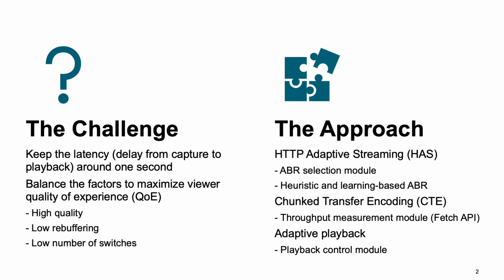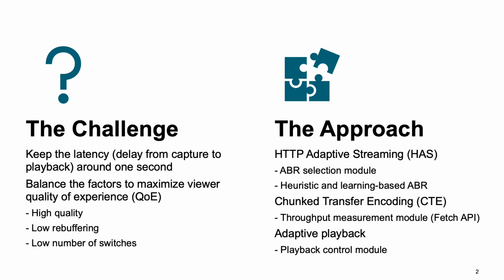The approach that we take here is that we revisit the entire adaptive streaming system and extend some of these selected components that would help us achieve such a low latency performance. Our resulting solution includes these three main components. First, we employ HTTP adaptive streaming in the form of an ABR Selection Module, which allows us to select or switch between ABR algorithms, such as between our Heuristic and Learning-Based ABR, to maximize QoE based on the changing environment.